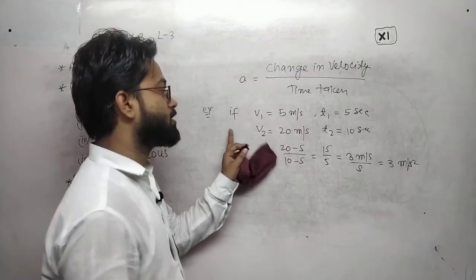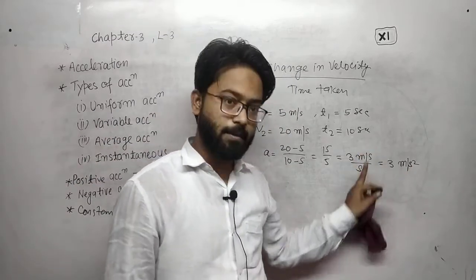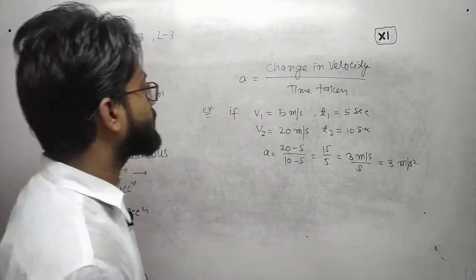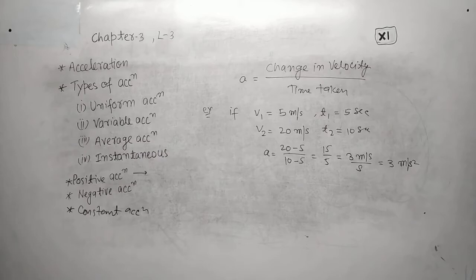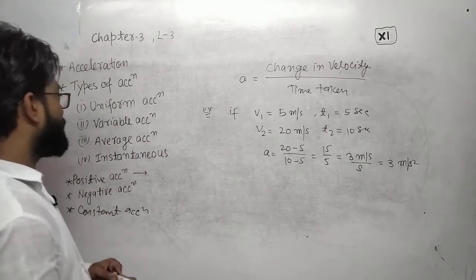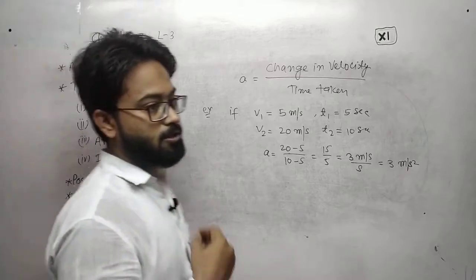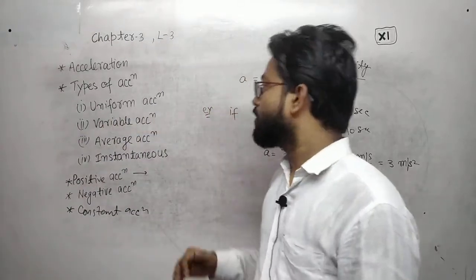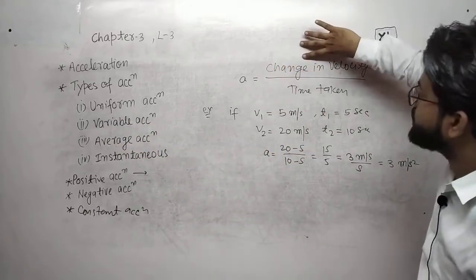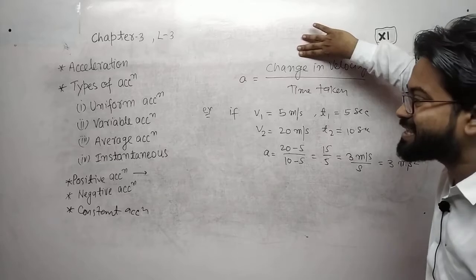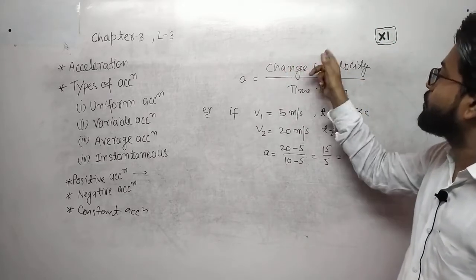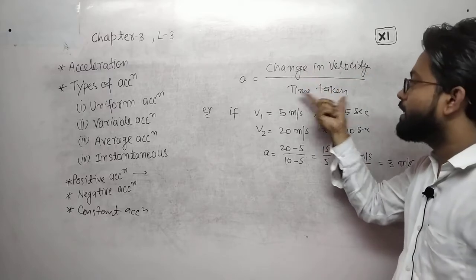The unit of acceleration is meter per second square. This is the unit of acceleration. Now we will discuss types of acceleration. Types of acceleration: first, uniform acceleration. It is similar to the uniform velocity or uniform speed. Uniform acceleration means when the change in velocity is the same in equal time intervals, means change in velocity is equal in equal time of interval.